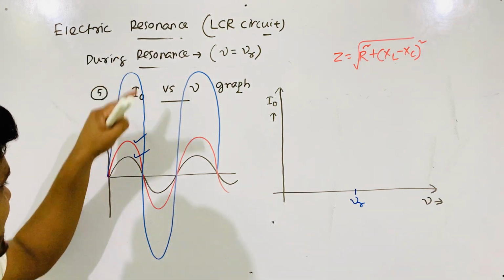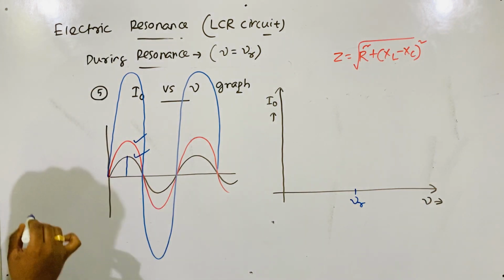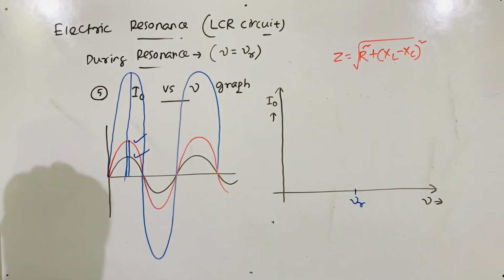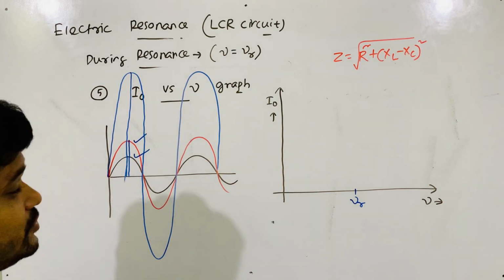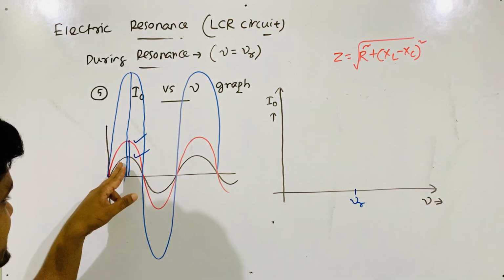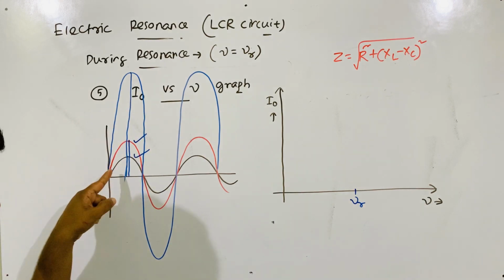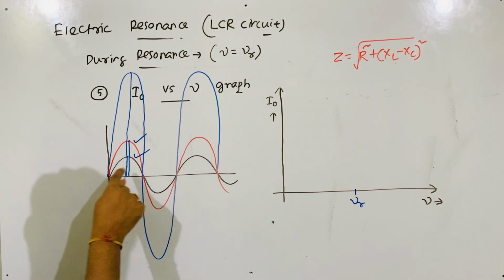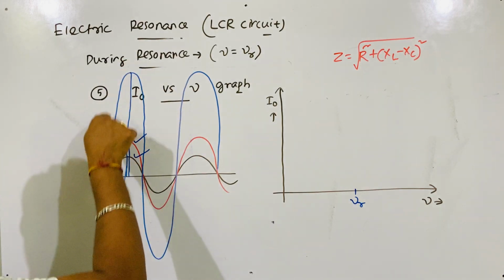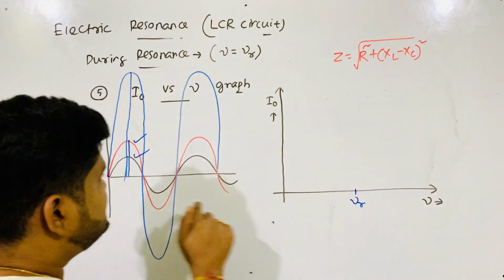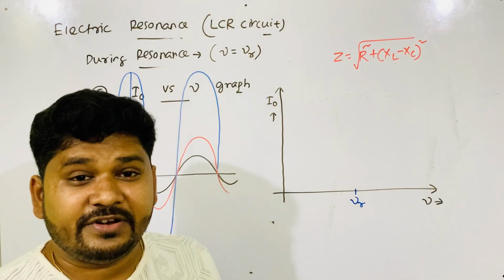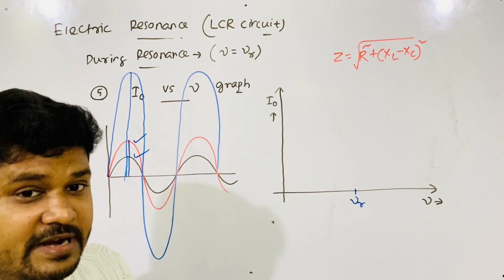You will get one value of I0 here, another value of I0 here, and another here. So we will draw the graph between these I0s. I will take this black color graph I0, this red color graph I0, then this blue color graph I0, and draw the graph taking the different values of I0 from here, because these graphs are drawn at different frequencies.